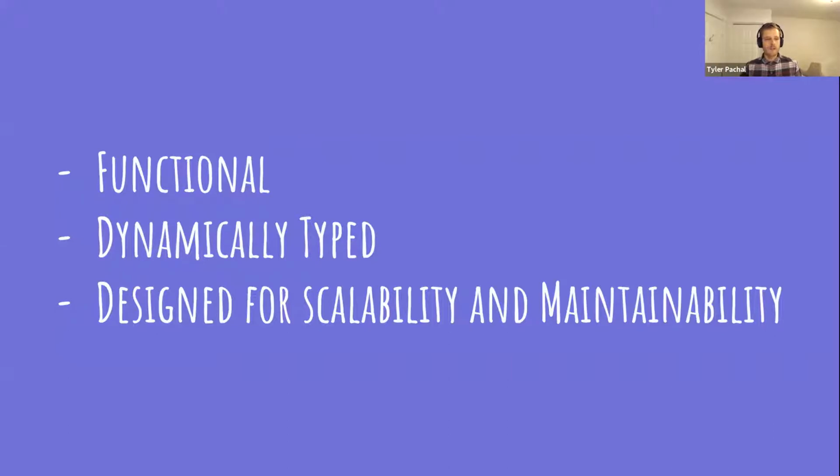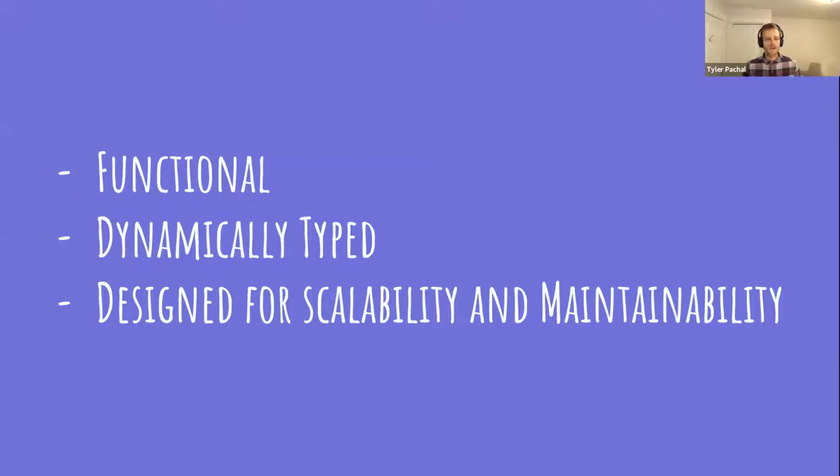And right, I'm not going to really introduce too much code, but I do want to cover a couple high-level things about what Elixir is, so that if you like this talk and want to go learn more about it on your own, you'll know a little bit what you're getting yourself into. So most importantly, Elixir is a functional programming language. It's not a pure functional programming language like Haskell. There are definitely some trade-offs that have been made to make it easier to develop in. You don't have to worry too much about what a monad is or anything like that. And secondly, it's dynamically typed. If you're looking for a functional, strongly typed language, maybe Scala would be your thing.